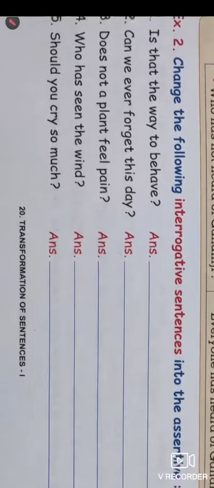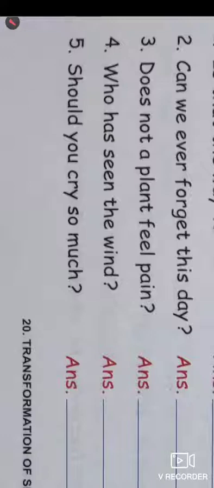The fourth one is, who has seen the wind?